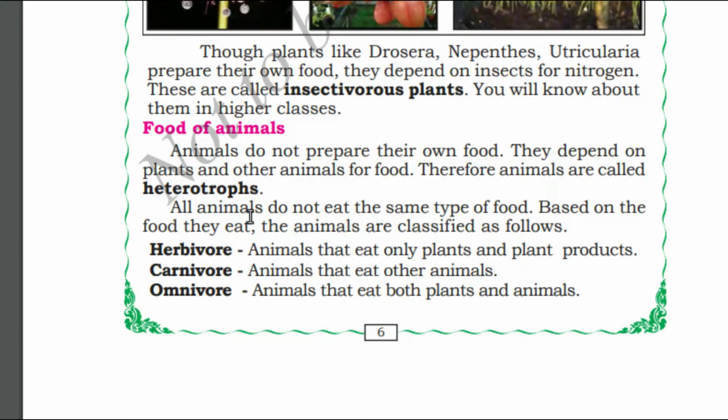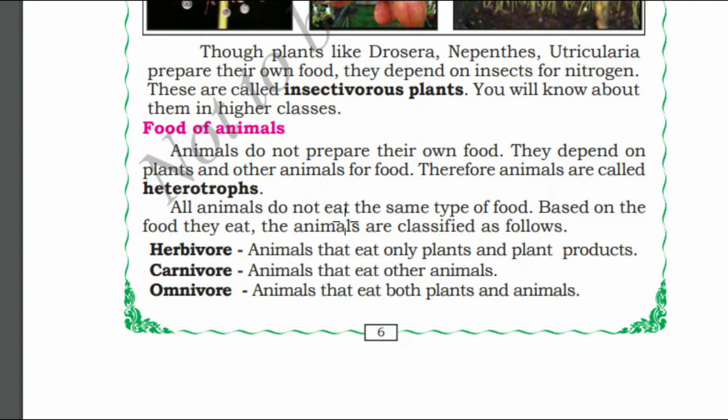Food of animals. Animals do not prepare their own food. They depend on plants or other animals for food. These animals are called heterotrophs. Hetero means others, trophs means nourish. Animals depend on others for their nourishment.